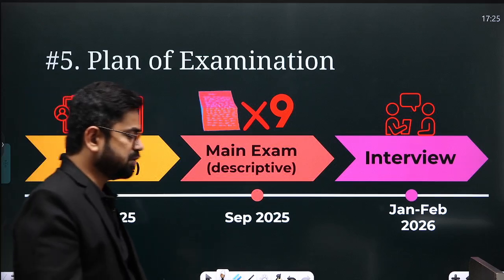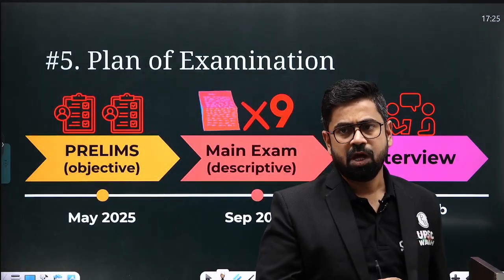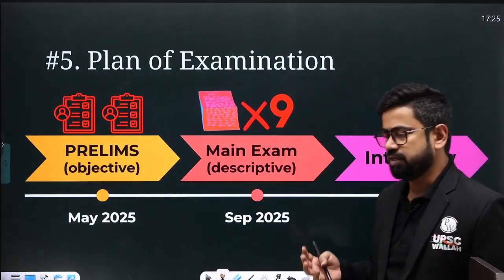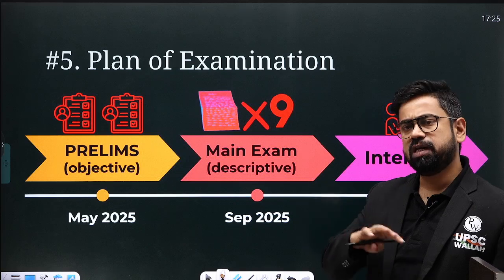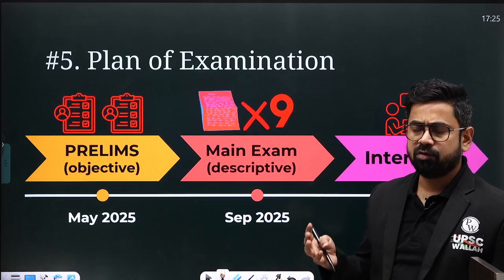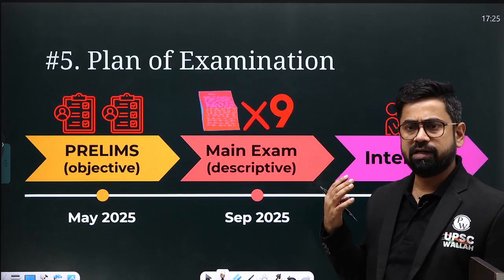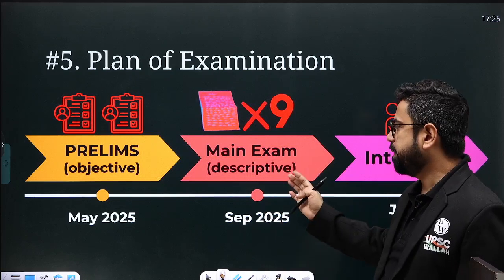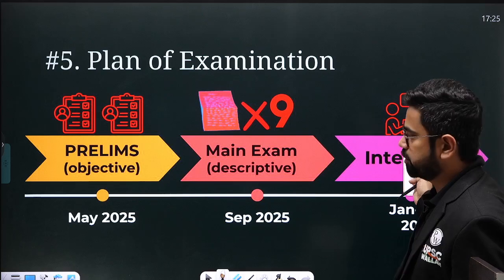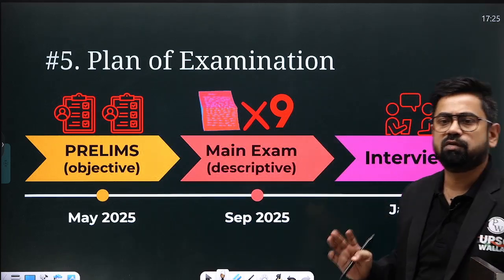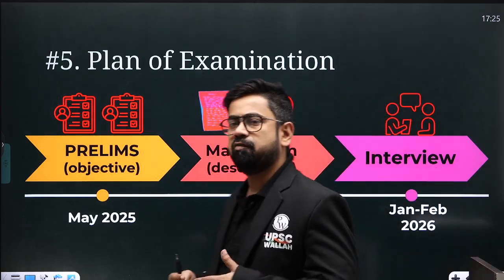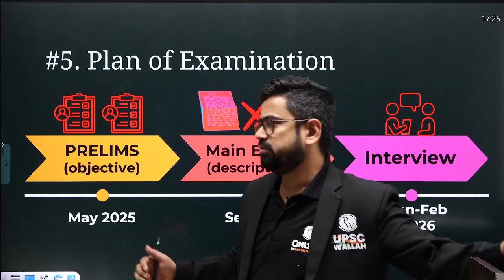So total there are 3 stages of examination. The first stage is prelims stage, right? Prelims stage, which is very basic. UPSC tries to wean out all the non-serious candidates, so basically it filters out all the serious candidates at the prelims stage. Then there is a main examination, then there is interview stage. So prelims, then main, and then interview. These are the 3 stages of the examination. We'll take it up one by one. Let's start with prelims examination.